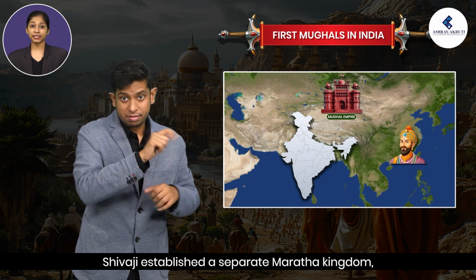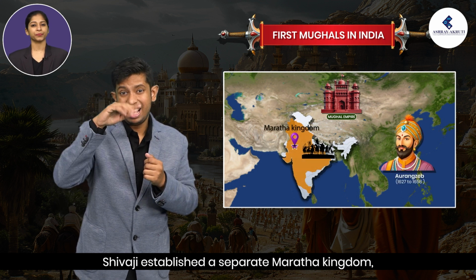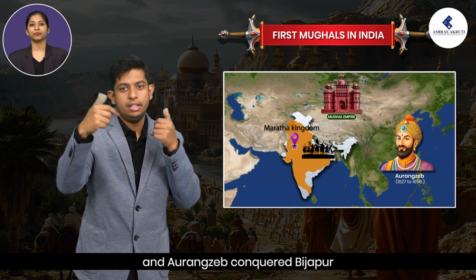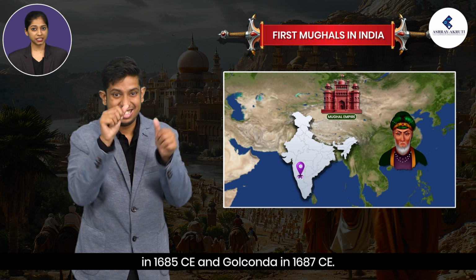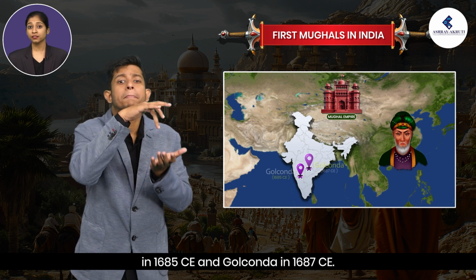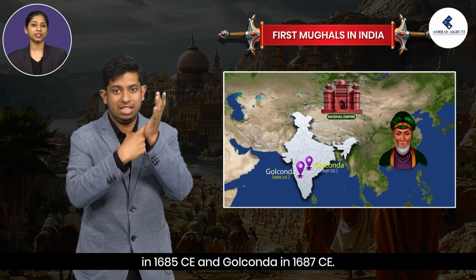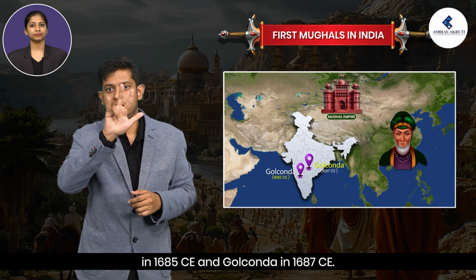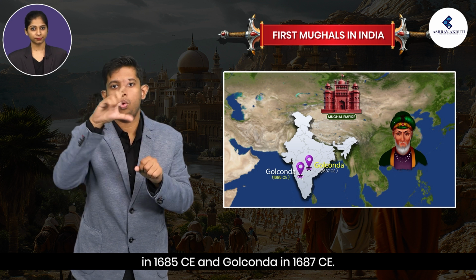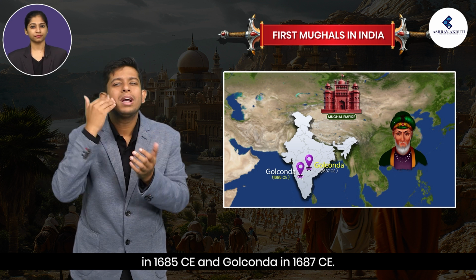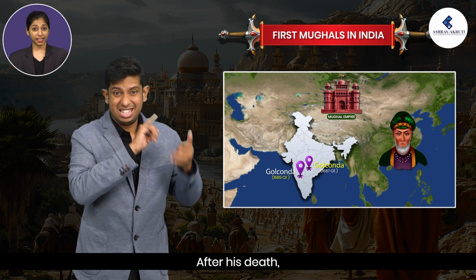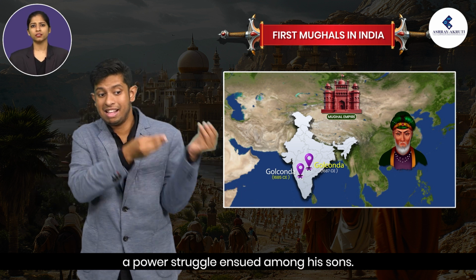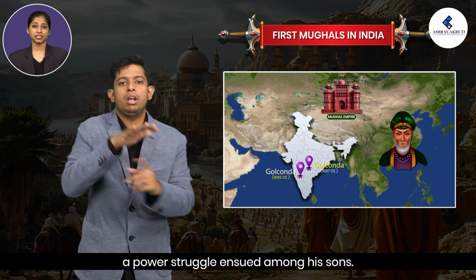Shivaji established a separate Maratha kingdom, and Aurangzeb conquered Bijapur in 1685 CE and Golconda in 1687 CE. After his death, a power struggle ensued among his sons.